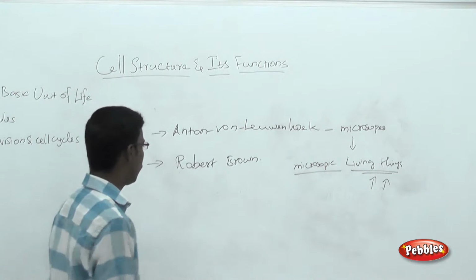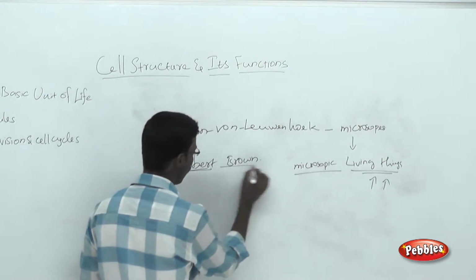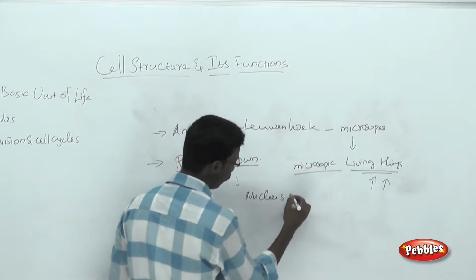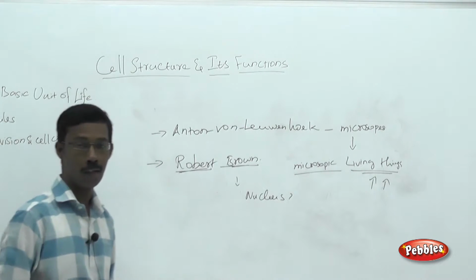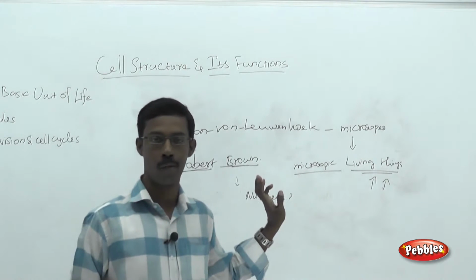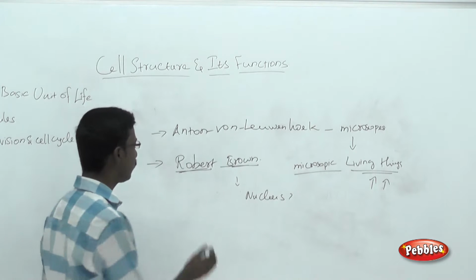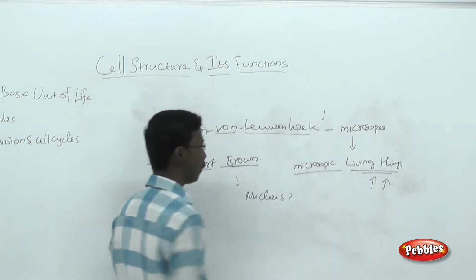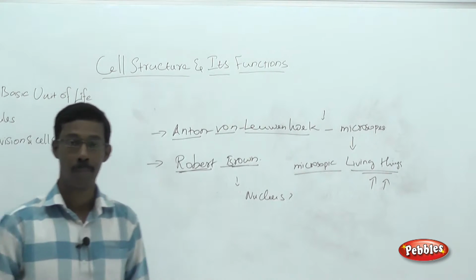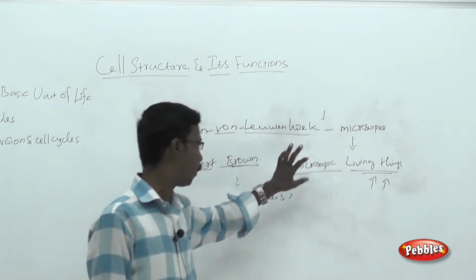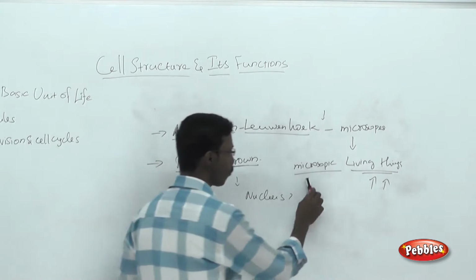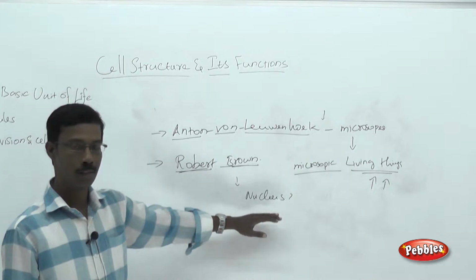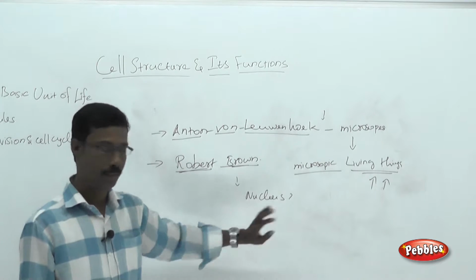The second major contribution is from Robert Brown, who discovered the structure called the nucleus. We are going to see the details later. The nucleus is a kind of organelle present in eukaryotic cells. These are the two major contributions you have to remember in the history behind the cell: Anton von Leeuwenhoek, who first observed microscopic living cells in various samples, and Robert Brown, who discovered the nucleus in eukaryotic cells.